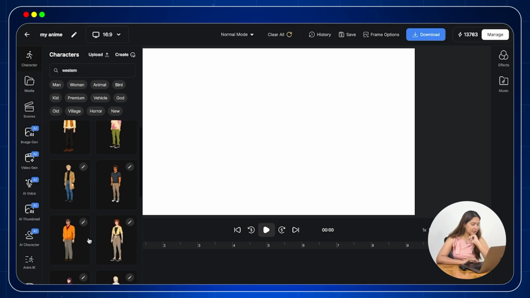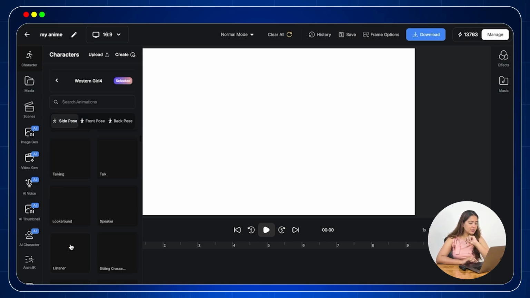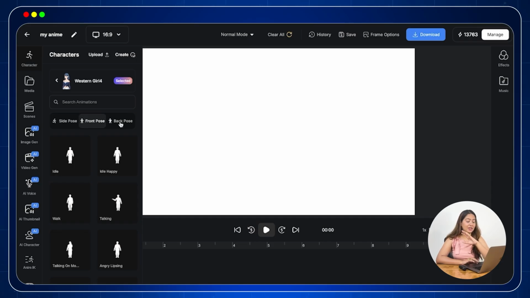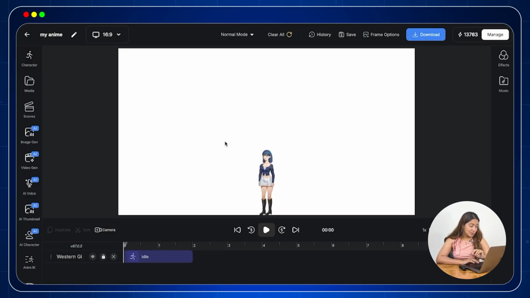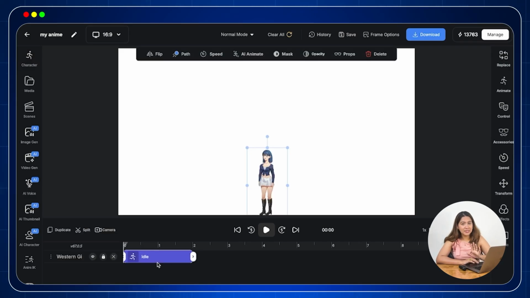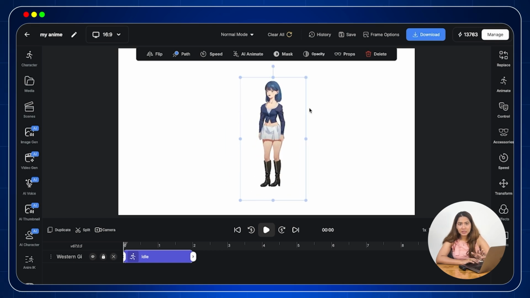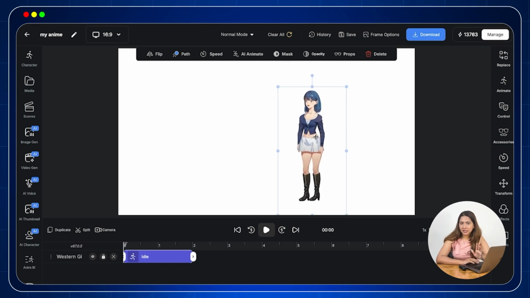So select your character tool. Now you can see here, characters have different pose options. They also have like 500 plus animations option from which you can choose as per your own choice. Now once selected, the character will appear on the timeline as shown. Now place it accordingly on the timeline, adjust the character size.